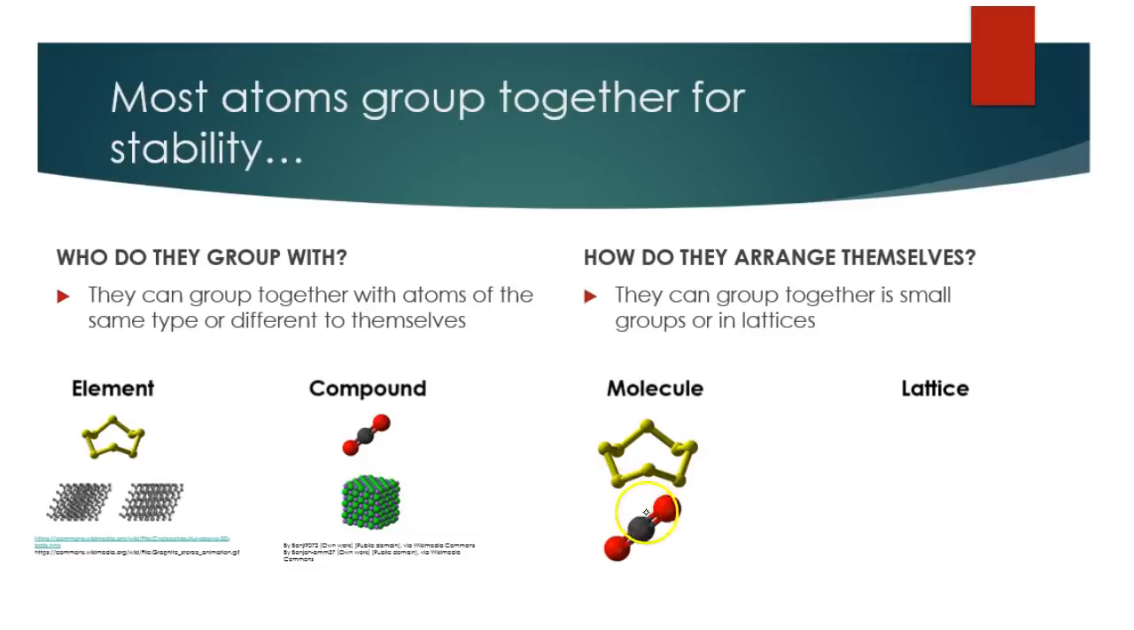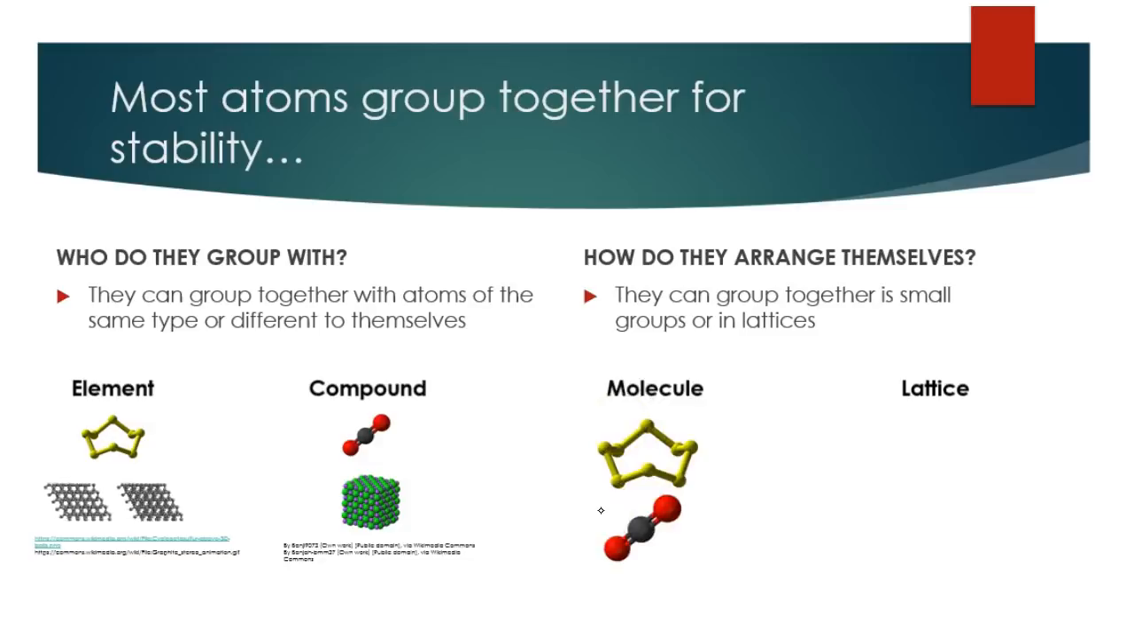And down below is carbon dioxide, which we breathe out all the time. It has one carbon, two oxygen. So it is a compound molecule because it has two types of atoms in it, and it's grouped together in a small group called a molecule.